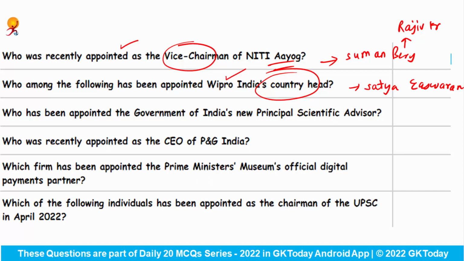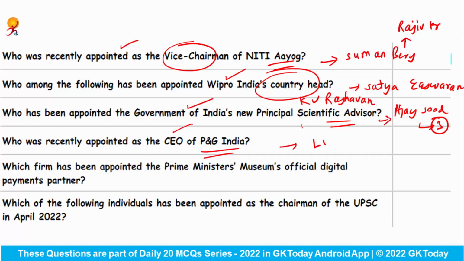Who has been appointed the Government of India's new Principal Scientific Advisor? So now our new Principal Scientific Advisor for the Government of India is Mr. Ajay Sood, and he has been appointed for a period of 3 years. And he has replaced Mr. K.V. Raghwan. Who was recently appointed as the CEO of P&G India?